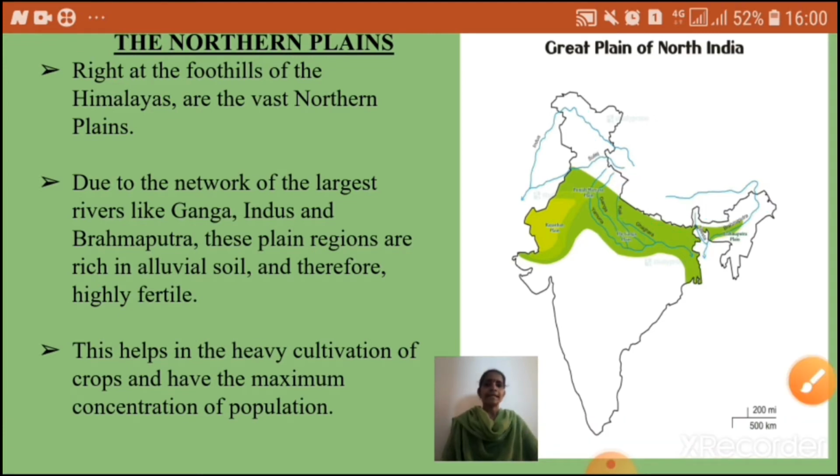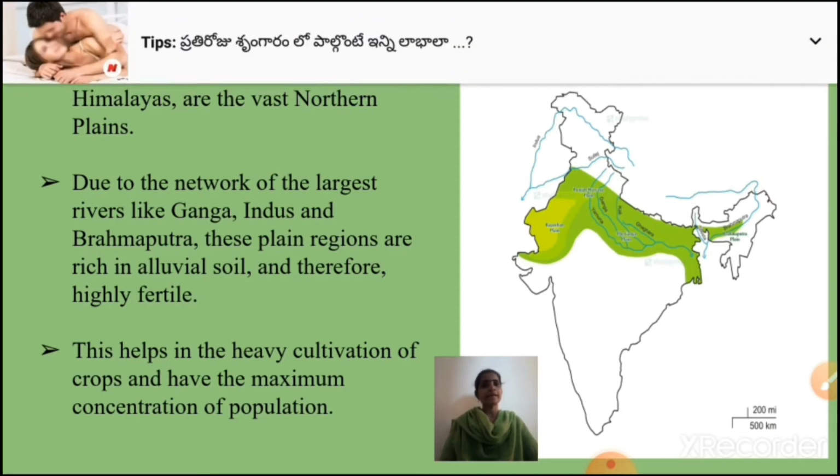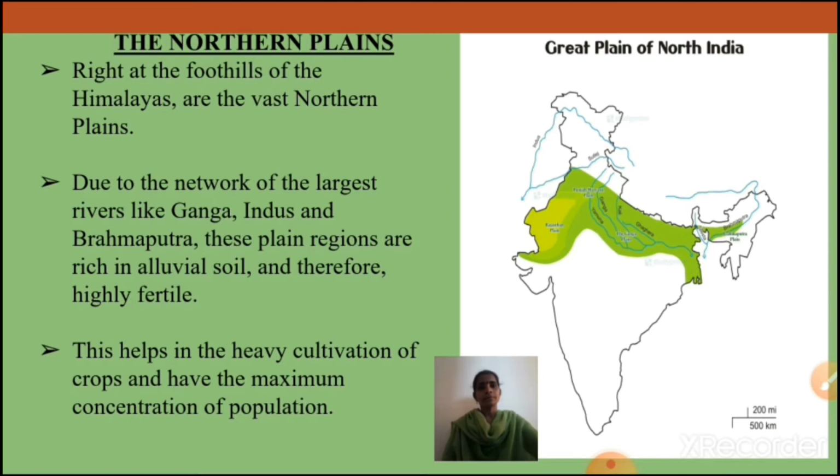Right at the foothills of the Himalayas are the vast northern plains formed by the network of the largest rivers like Ganga, Indus and Brahmaputra. These plain regions are rich in alluvial soil and therefore highly fertile. This helps in the heavy cultivation of crops and they have the maximum concentration of population.